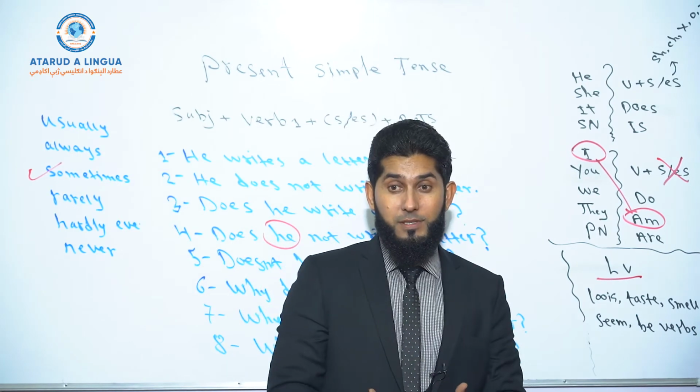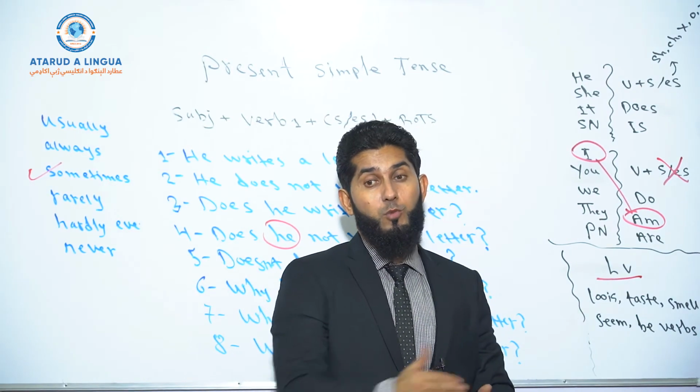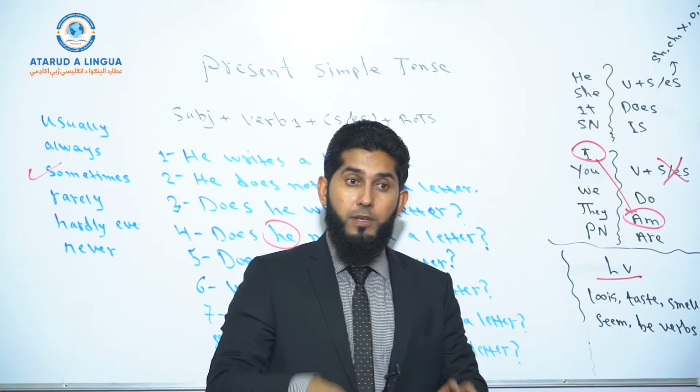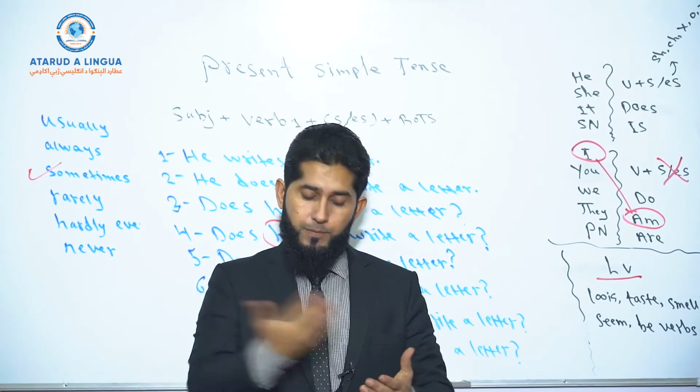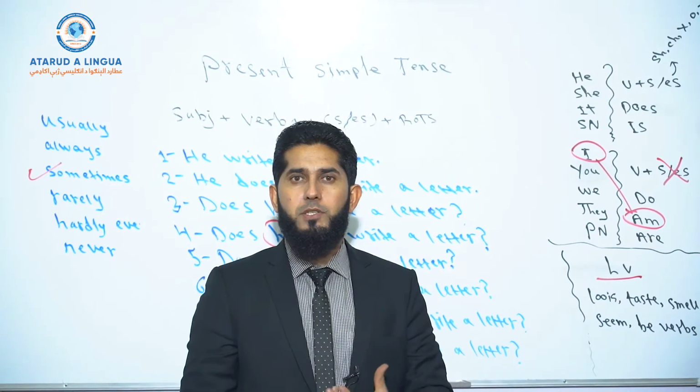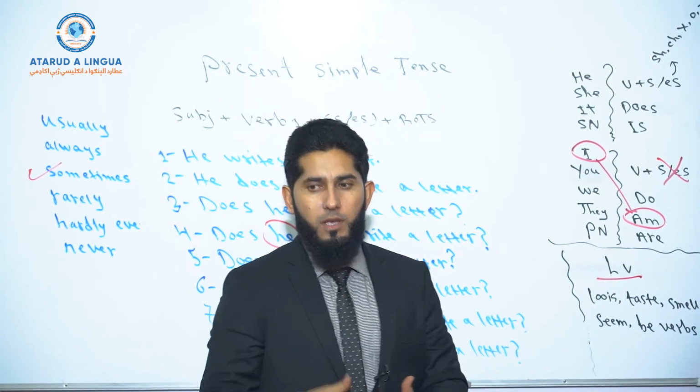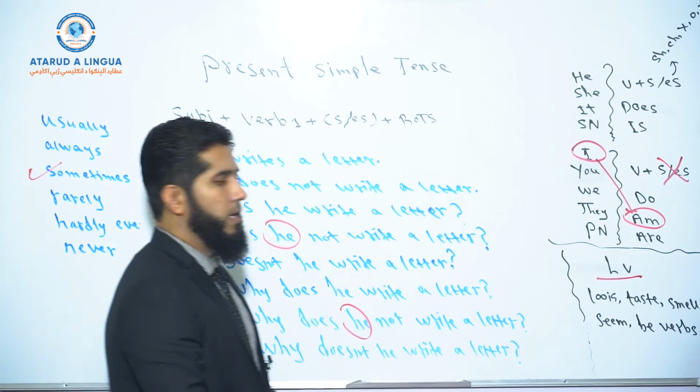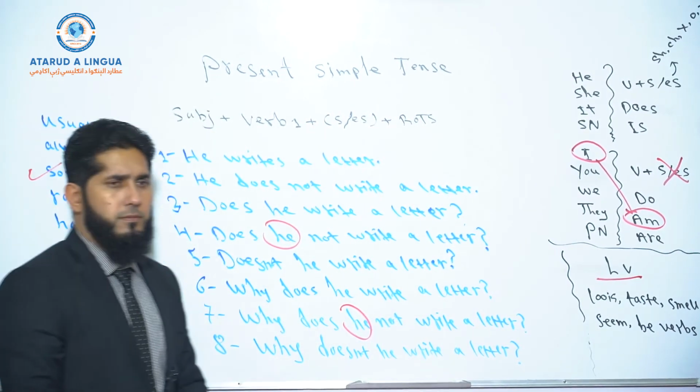In all continuous tenses, a form of the to be verbs is used in order to give ing to the main verb and to give us an idea that the action is in progress or the action is going on. I hope you got the answer. Okay. Any other questions?